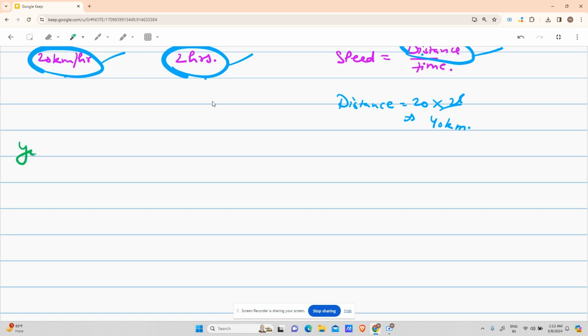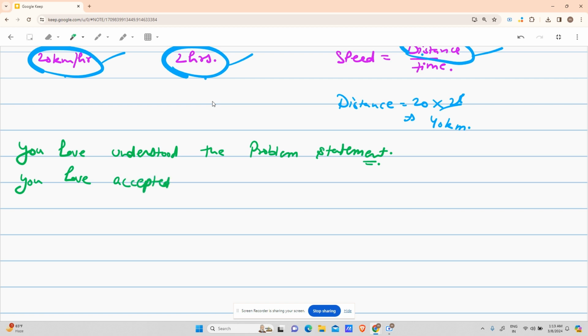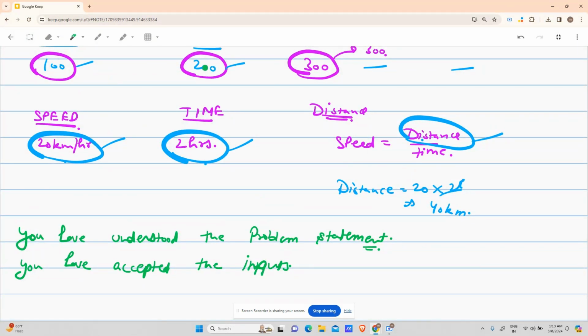First, you understood the problem statement. After that, you accepted the inputs. As in the first case, you took input 1 as 100 and input 2 as 200.